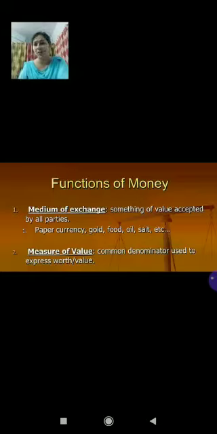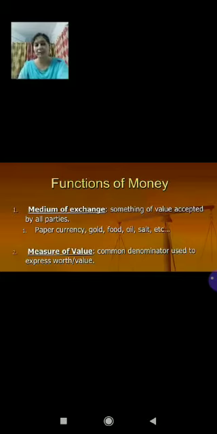Children, money commands general purchasing power to purchase goods and services which people want. Money is generally and widely accepted as a medium through which most of the purchases and sales are made. The use of money as a common medium of exchange has facilitated exchange greatly. Children, it has removed the inconvenience and inefficiencies of the barter system.